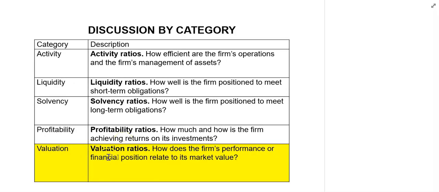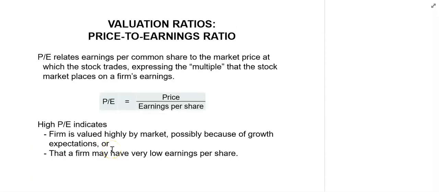The last category of ratios that we are discussing now is the valuation ratios. Valuation ratios relate the firm's performance or financial position to its market value. The price to earnings ratio, that is the PE ratio, is probably the most widely used indicator in valuing equity securities. It relates the share price of the firm to the earnings per share of the firm. Generally speaking, a high PE ratio indicates that the market places a high value on the earnings of a company, while a low PE indicates that the market is placing a low value on the earnings of the company.